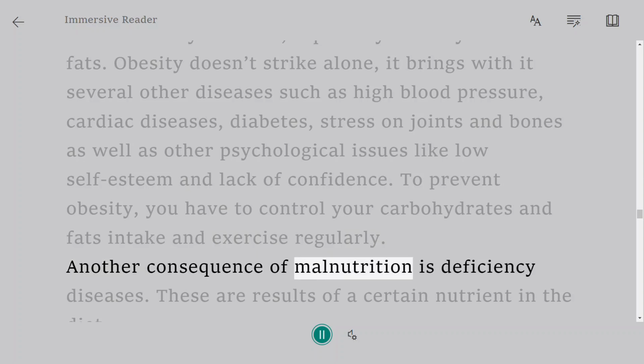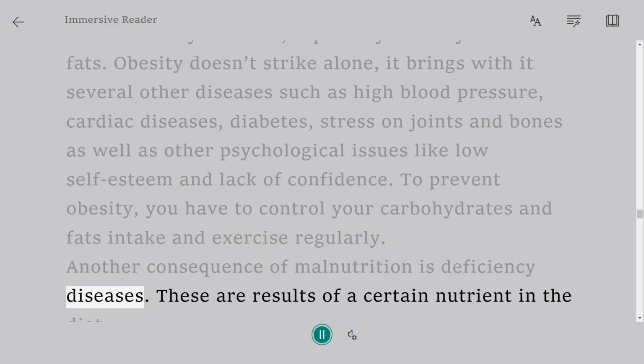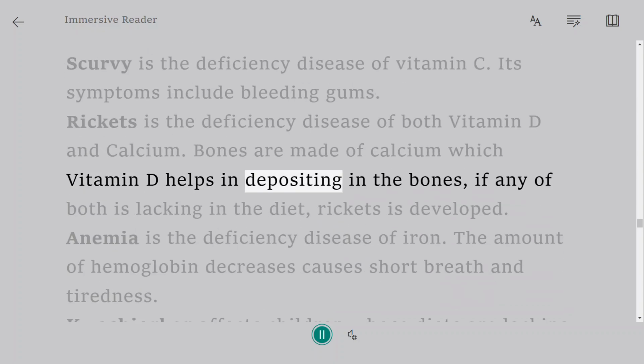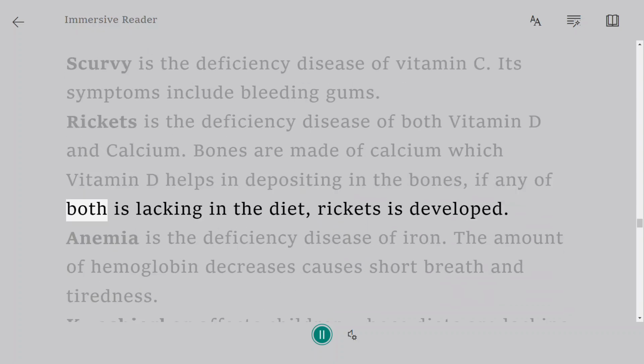Another consequence of malnutrition is deficiency diseases. These are results of a lack of a certain nutrient in the diet. Scurvy is the deficiency disease of vitamin C. Its symptoms include bleeding gums. Rickets is the deficiency disease of both vitamin D and calcium. Bones are made of calcium, which vitamin D helps in depositing in the bones. If either of them is lacking in the diet, rickets is developed.